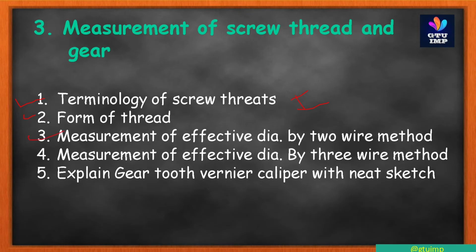Third is also most IMP, measurement of effective diameter by two-wire method. Two-wire method, and also prepare three-wire method. The most IMP question in this chapter.